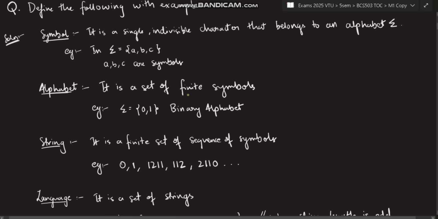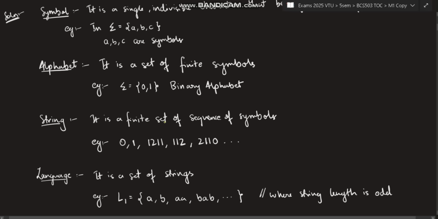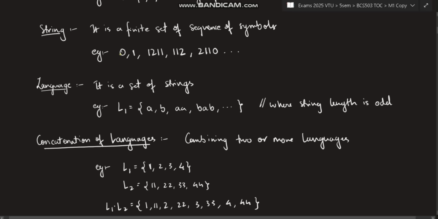Next is alphabet. Alphabet is a set of finite symbols. You collect some symbols and mark it as sigma equals, with flower braces, the symbols you will put, and that will be called an alphabet. Now, alphabet can be of different types. If I include 0 and 1, that is a binary alphabet because binary numbers have 0 and 1, right? Like that. Okay, what is a string? It is a finite sequence of symbols. The collection of symbols in flower braces is called an alphabet, but if you use those symbols to form something, that is called a string. Language is a set of strings. If you have strings like this and you put all of them together in one place, you'll call it a language.